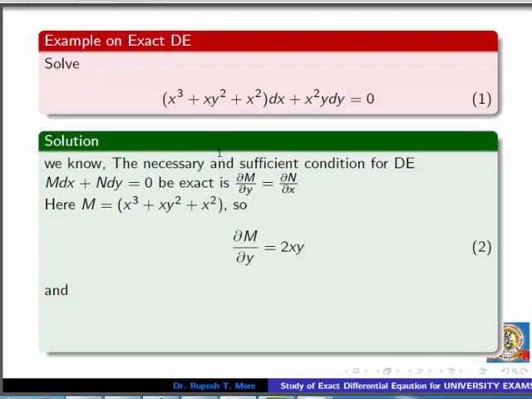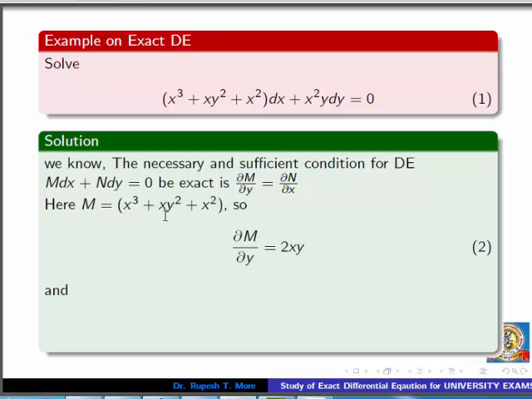Here we already discussed M is equal to the coefficient of dx, means x cube plus xy square plus x square. So we have to find ∂M/∂y, the partial derivative of M with respect to y, keeping x constant. So the derivative of the first term will be 0, the derivative of the third term will be 0, because we are taking the derivative with respect to y, which is called partial derivative.